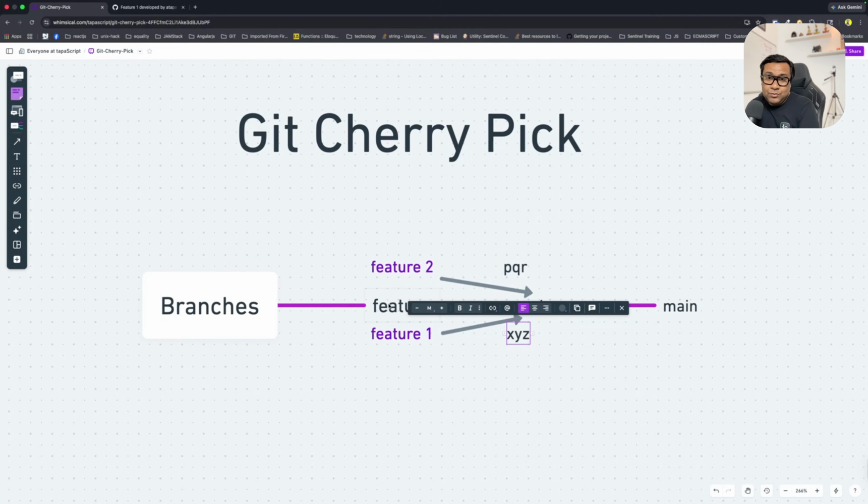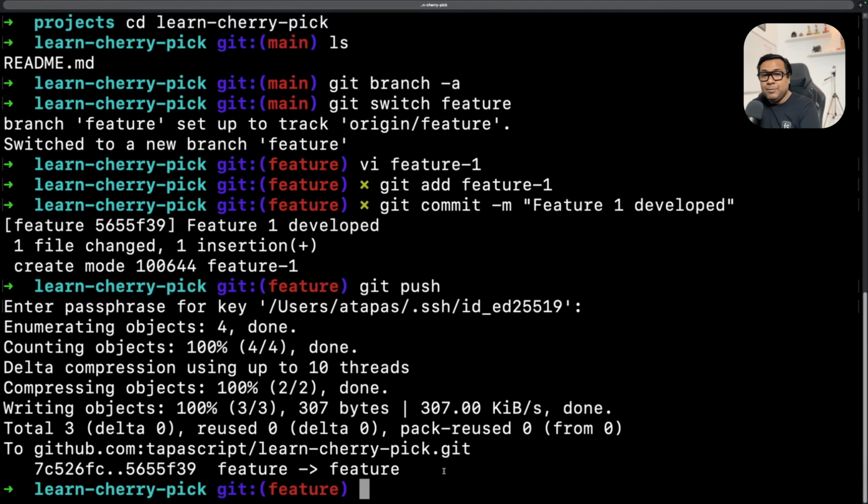Now can we do feature2? Instead of creating another branch, let me do feature2 on the same branch itself. And again, we will do something and merge it to the dev. Okay, so let's go to my terminal. I'm on the feature branch again.